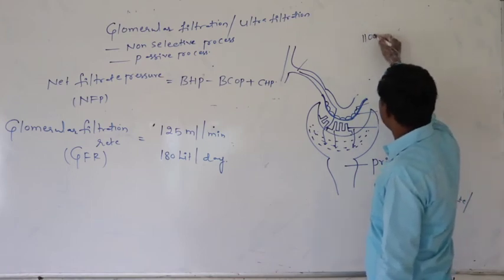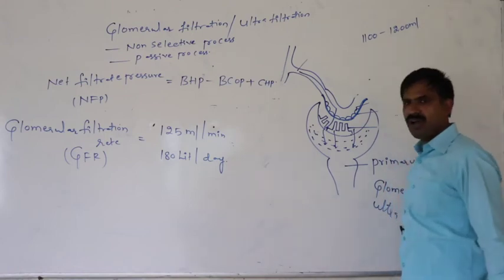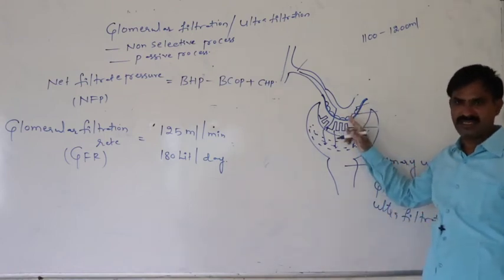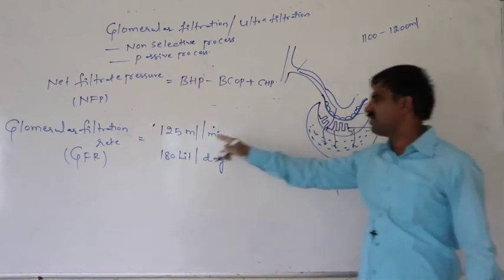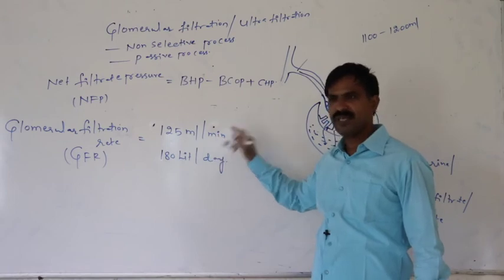About 1100 to 1200 ml of blood has to be subjected to filtration in both kidneys per minute for formation of the 125 ml of primary urine per minute.